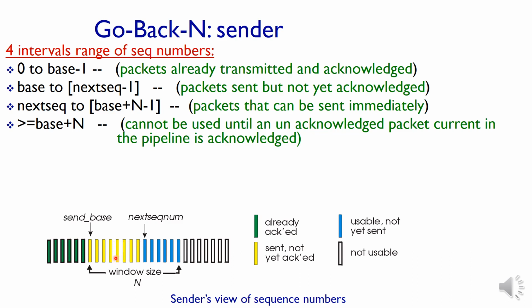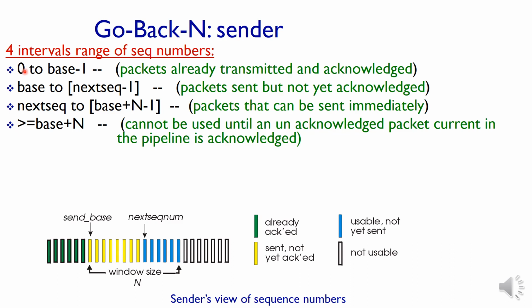Some packets which are sent but not yet acknowledged will be there, and the set of packets that is ready for sending. These are the main different types of packets. So all these have a starting range and an ending range, and it is represented here.